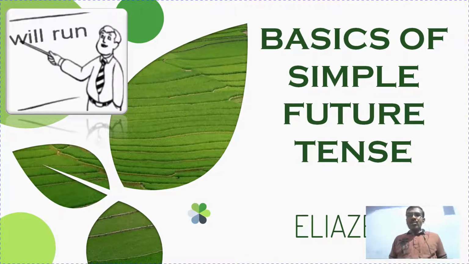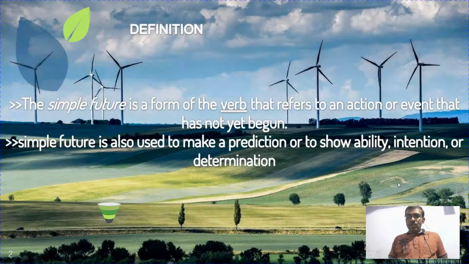Today we are going to discuss the basics of simple future tense. What is simple future tense? The simple future tense is used to predict actions which will happen in the future. Till now we have completed studying the present tense as well as the past tense.